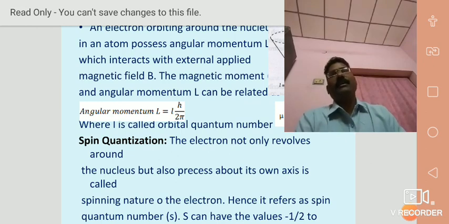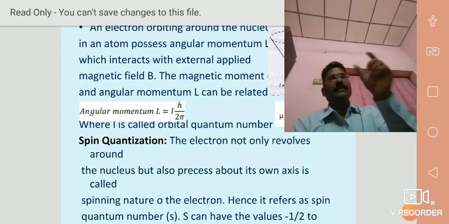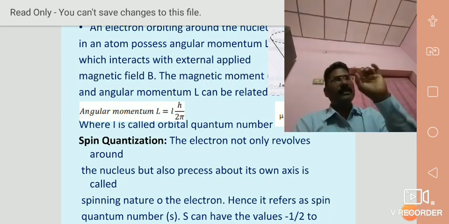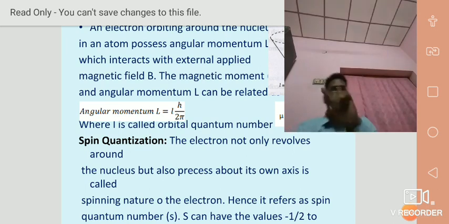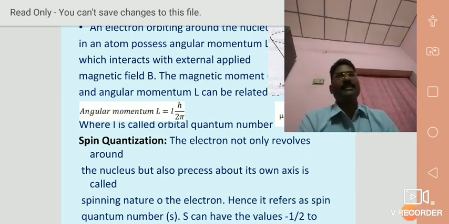It is simple to understand. Half integral value: the spin of the electron about its own axis, clockwise and anti-clockwise, plus half and minus half. This type of motion is called spinning of the electron.